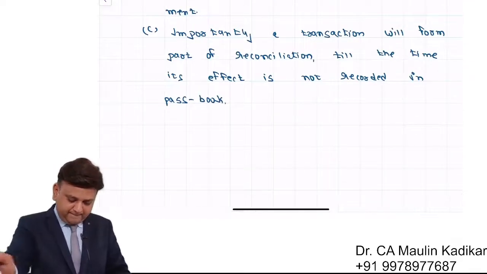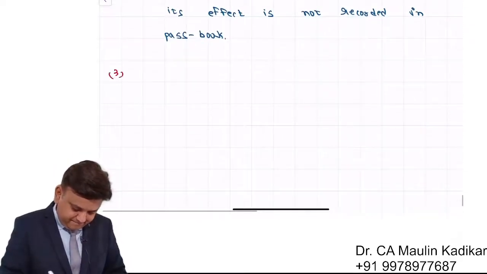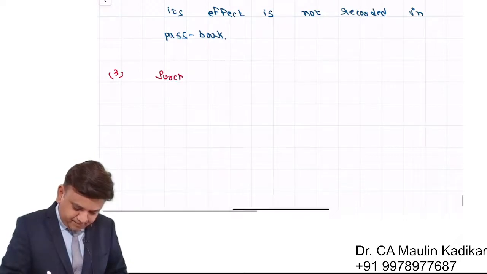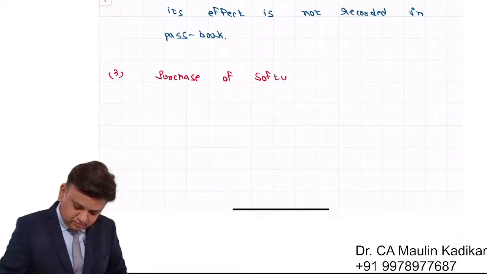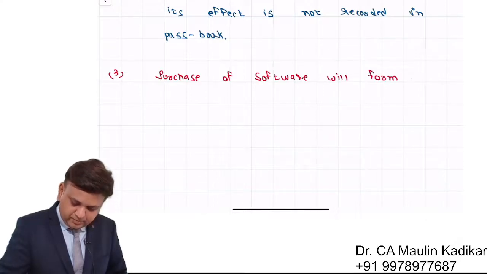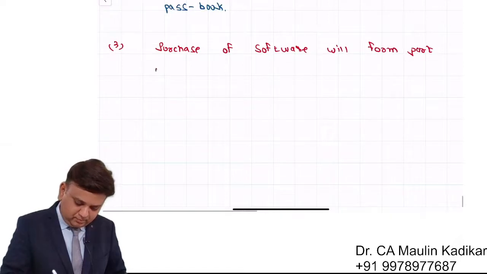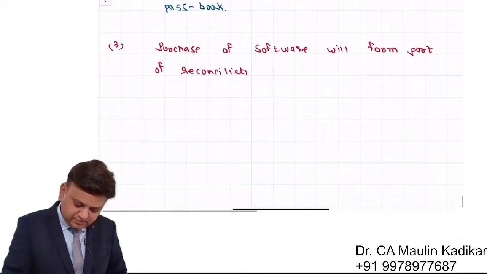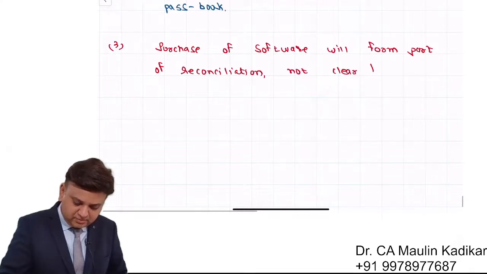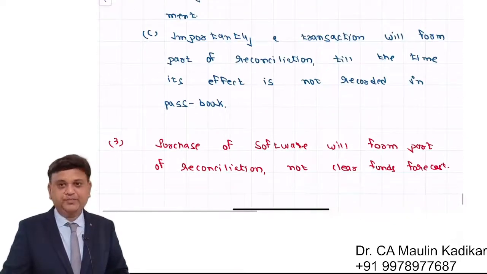So that is the third point. Purchase of software will form part of reconciliation, not clear funds forecast. That is what we understand.